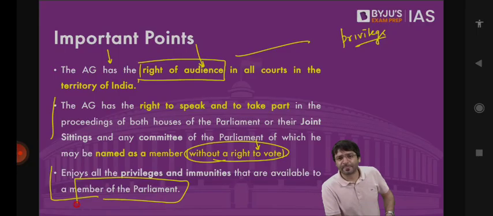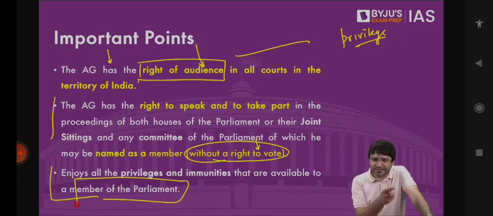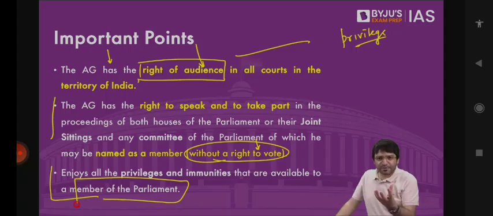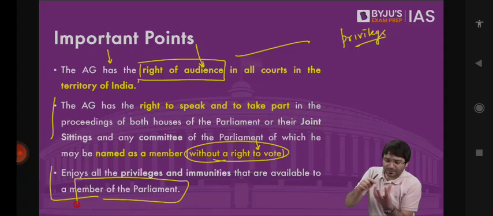But listen to me carefully. Who is this Attorney General who has to defend the central government in the Supreme Court or in a High Court where a case against the central government has been filed? Clear. So this individual has to be very talented. Why? Because if he's not talented, the government of India will lose the cases. But this Attorney General will have to fight cases against some of the top lawyers of the country.